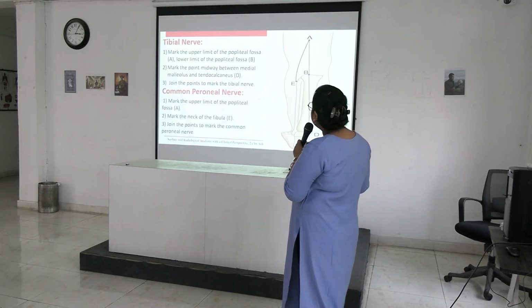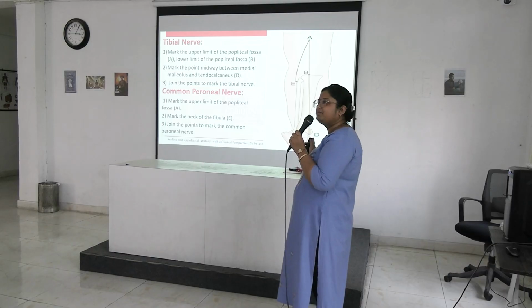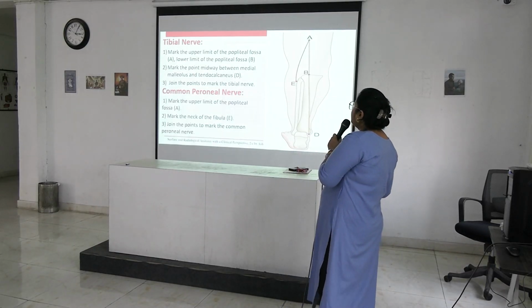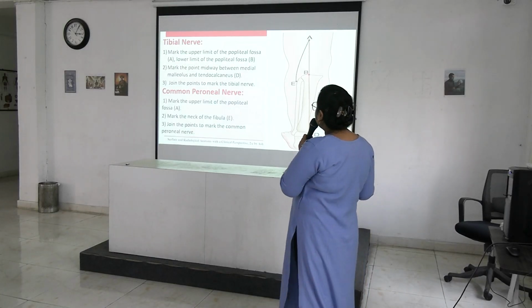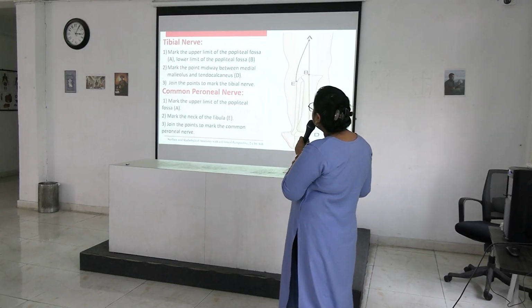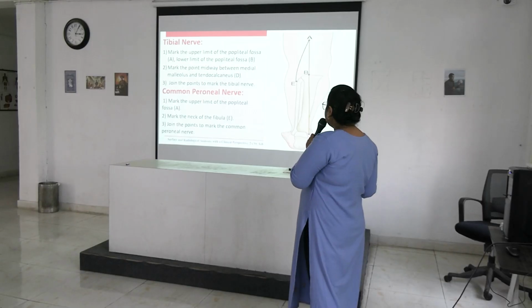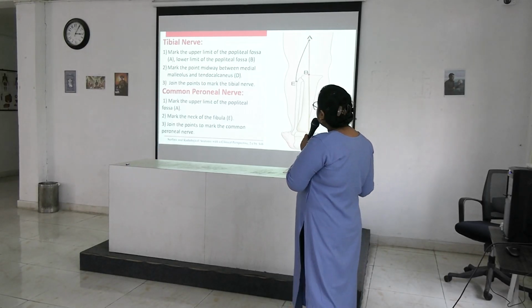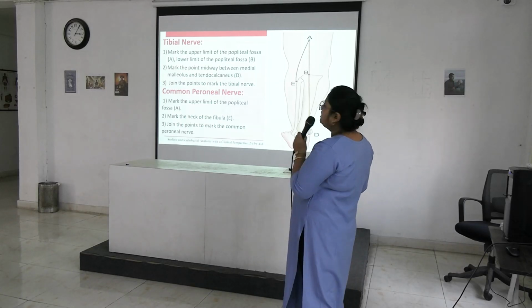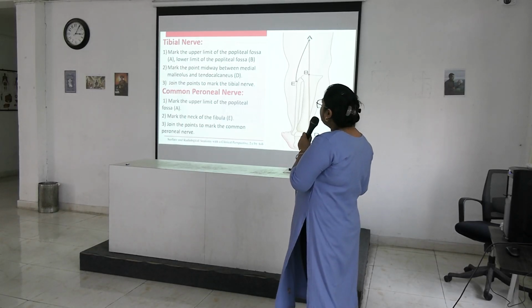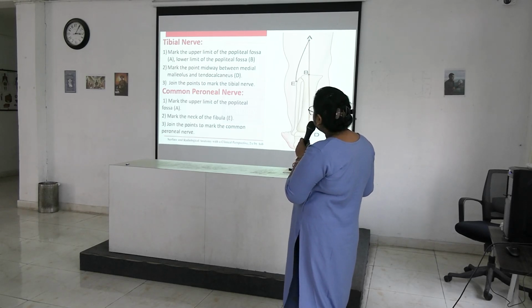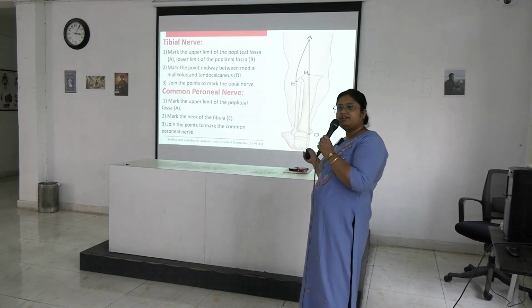Next is the tibial nerve. Tibial and common peroneal nerves are also given. For the tibial nerve, mark the upper limit of the popliteal fossa, point A, the lower limit of the popliteal fossa, point B, and mark the point midway between the medial malleolus and tendocalcaneus. Join these 3 points to form the tibial nerve. Next is the common peroneal nerve. Mark the upper limit of the popliteal fossa, mark the neck of the fibula, and join these 2 points to mark the common peroneal nerve. Okay, understood?